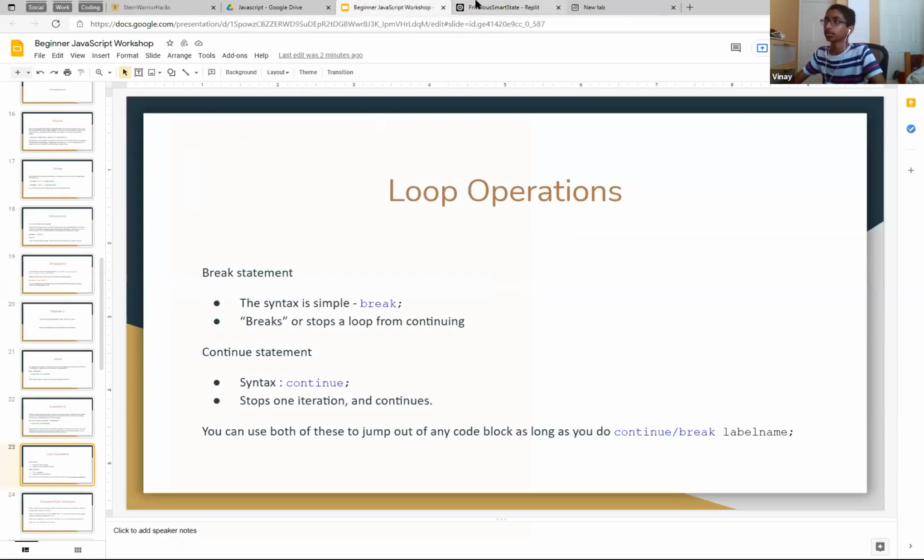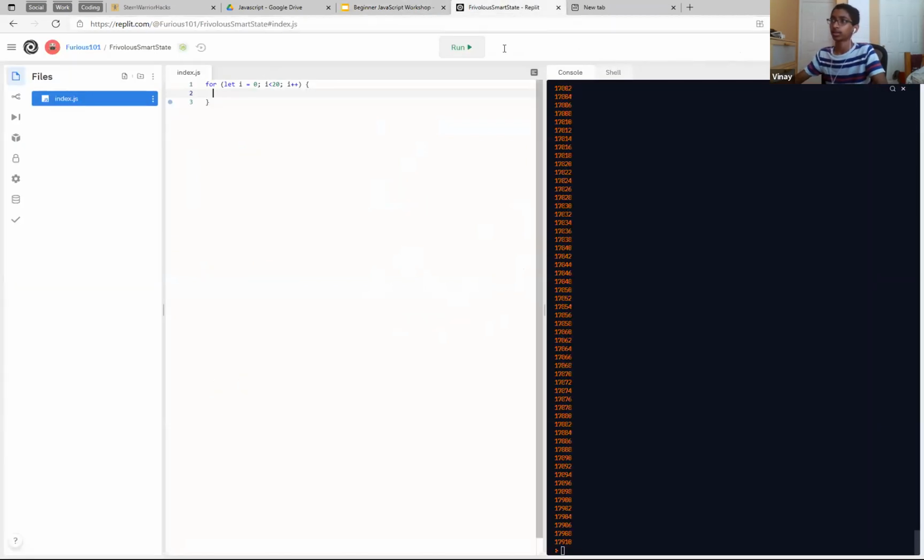And then the loop operations, the syntax is simple: break just breaks the loop, okay? So if i is equal to, oh, we'll do triple equals. As a habit, you might want to do triple equals instead of double equals, because sometimes double equals can lead to unexpected things happening. So break, right?